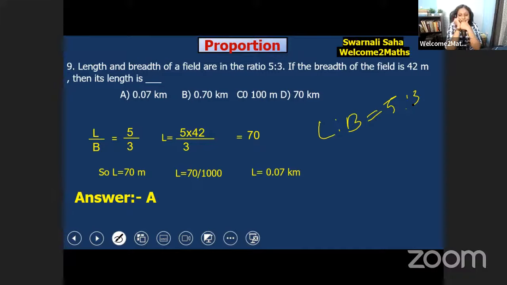It's not 70 kilometer, it's 70 meter. Watch carefully, the unit is meter. Unit is very important in ratio and proportion, because if we make a ratio of numbers that don't have the same unit, it won't work. So the same unit is very important. Here our answer is 0.07 kilometer. We have 70, but it's 70 meter, so we have to convert to kilometer. Okay, 0.07, and A is the answer. Very good. Let's move on and solve one more question.